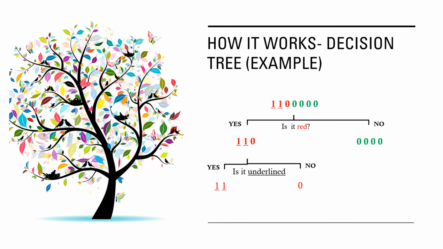The no branch, the greens, are all zeros now, so we are done with classifying that aspect. Our yes branch can still be split further. Now we can use the second feature and ask, is it underlined, to make a second split. The two ones that are underlined go down the yes sub branch, and the zero that is not underlined goes down the right sub branch, and we are all done with classification. In real life, our data will not be this clean, but the logic a decision tree employs remains the same.